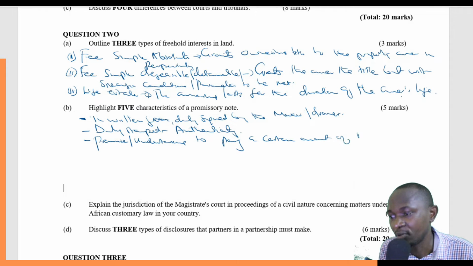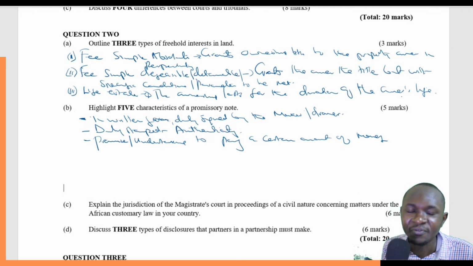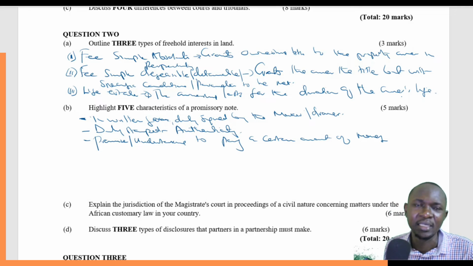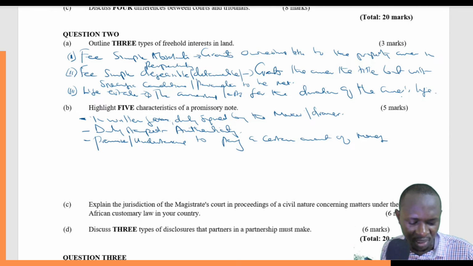This is actually now the promise. So we cannot have a promissory note if there is no promise in it to pay a certain sum of money. Normally we talk of a certain sum of money, certain debt, and all those types of things.